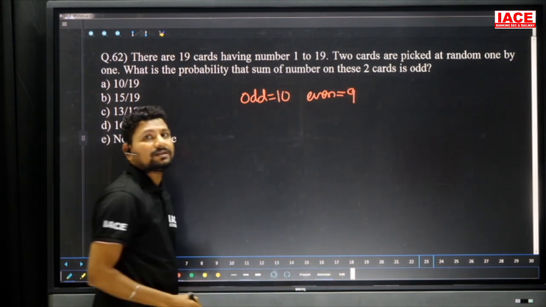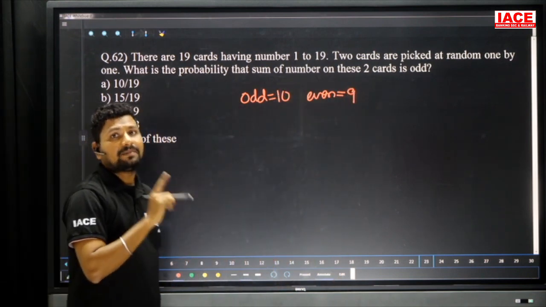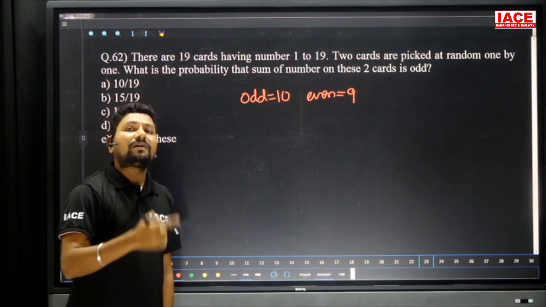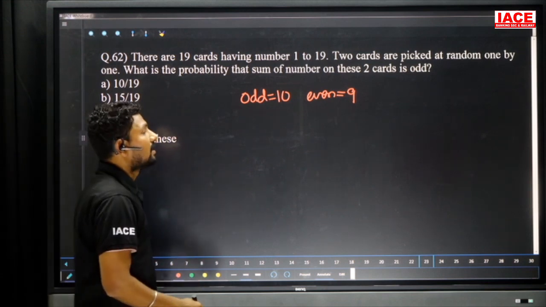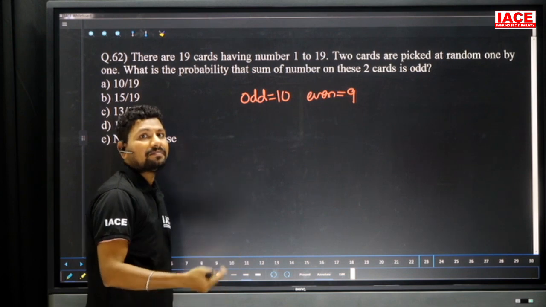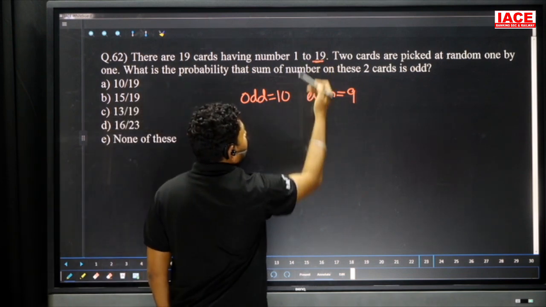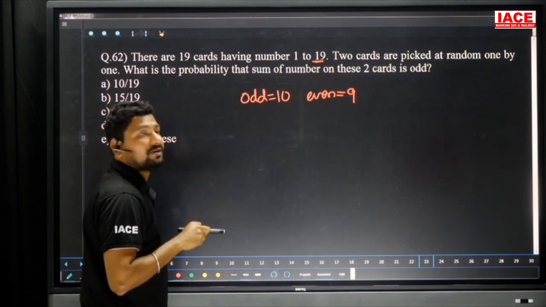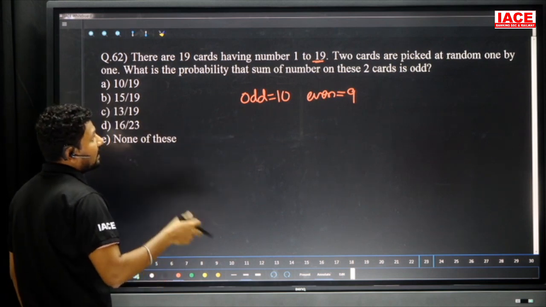10 plus 9 overall is 19. Odd cards are more than even cards because the numbers start with odd; whenever the total is odd, the odd cards are always more. Now 2 cards are picked. We have to pick 2 cards one by one, not at a time.